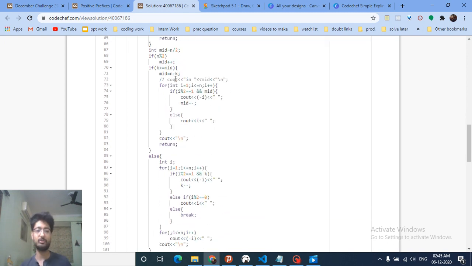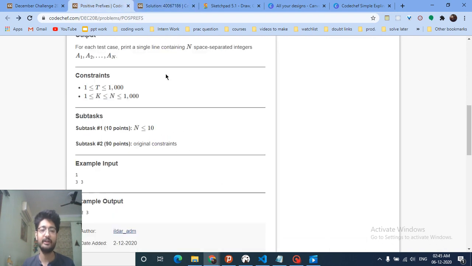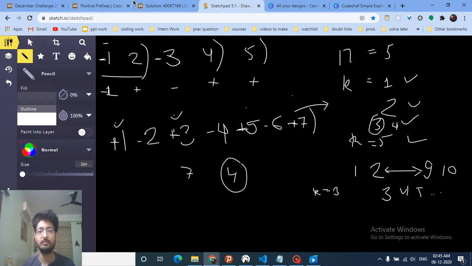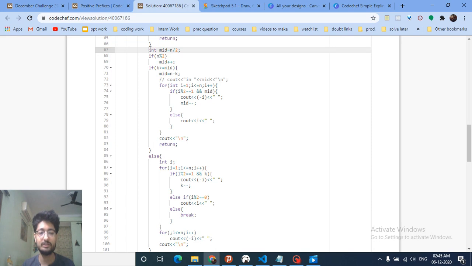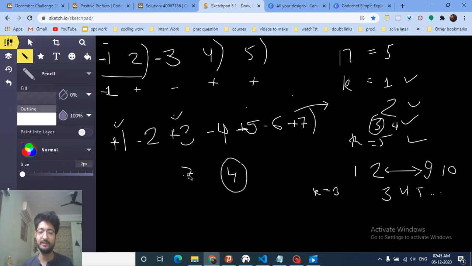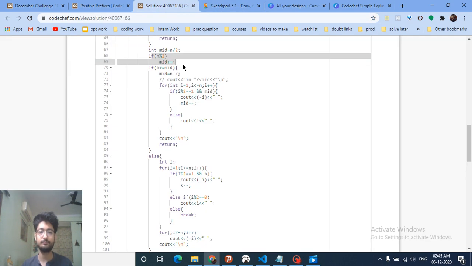Then we just came to the main part. For all the other cases, we will find out the middle. Middle means that we are finding out how many negative signs I can put. Now if it's odd, as you can see, if it is 7, how many negative signs can I put? For this, we are actually finding the ceil of the total length divided by 2, which will give you how many negative elements I can put.